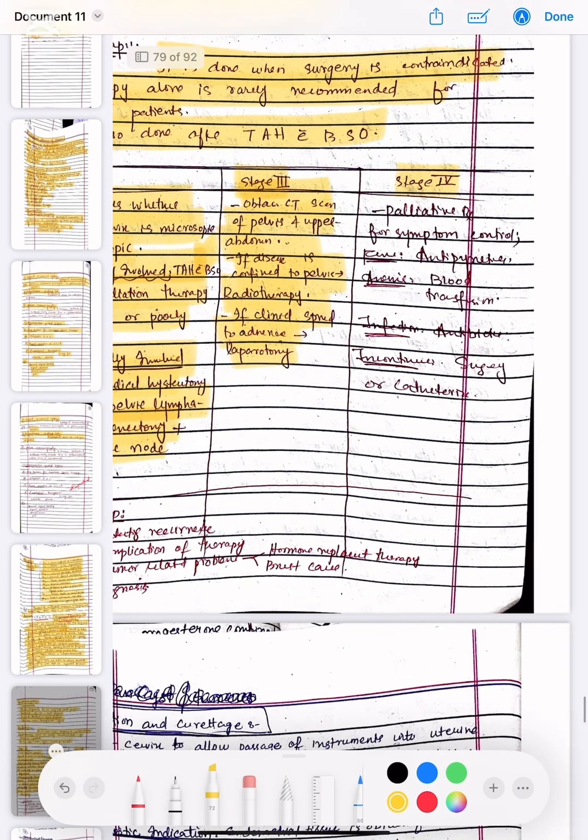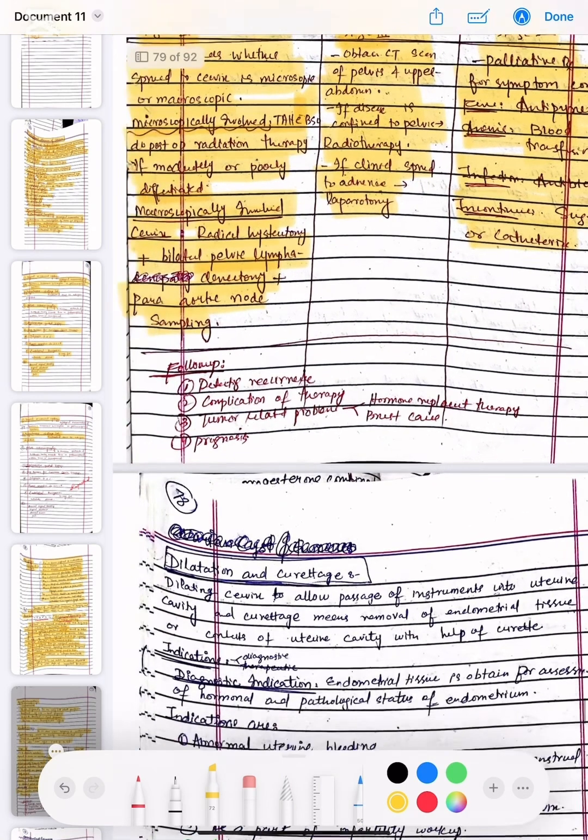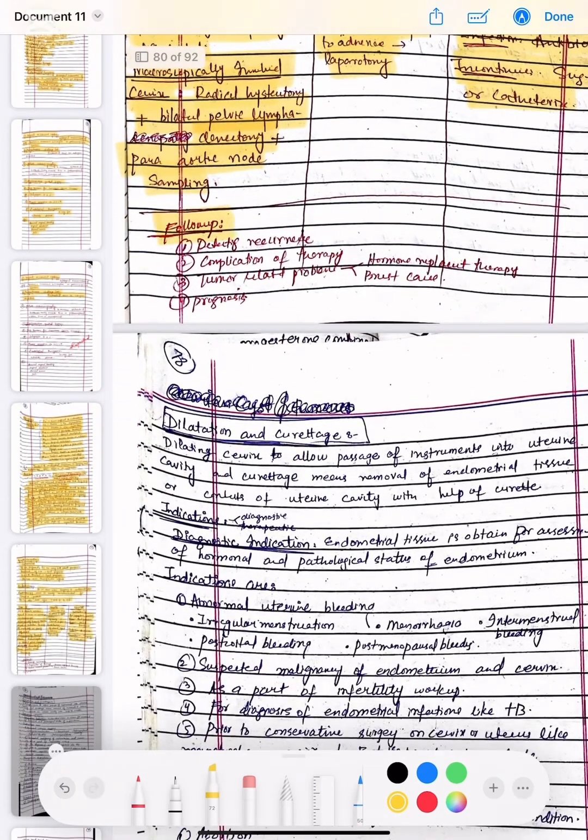At stage 4, palliative treatment is done for symptom control. For fever, antipyretics are given. For anemia, blood transfusions are done, for infections, antibiotics are given, and for incontinence, surgery or catheterization is done. Now follow-up is done. This is for detecting the recurrence and complications of the therapy, then tumor-related problems, which are hormone replacement therapy and breast cancer, and the prognosis.